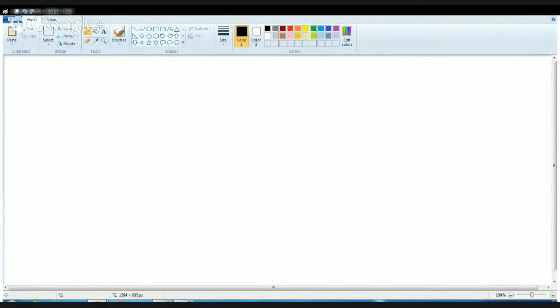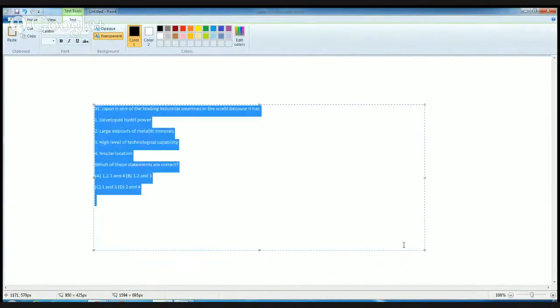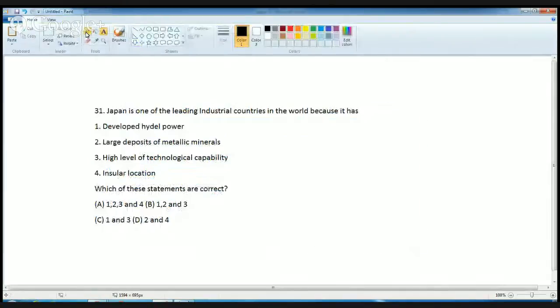Now the final question: which of the following is a correct statement? This is about world geography and Japan. Japan is one of the leading industrial countries of the world. Why? Which of the following statements is correct? As we all know, Japan has high technological development. That's definitely a correct statement. And Japan has a lot of tidal power because it's an island surrounded by water on all sides. The only incorrect options in this case are metallic minerals and insular location. Japan does not have a lot of metallic minerals, and it does not have an insular or isolated location, I should say.